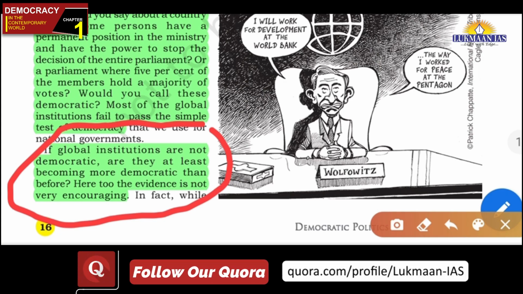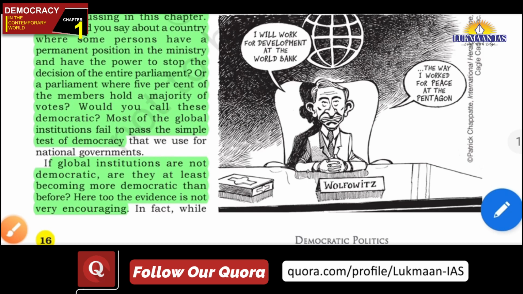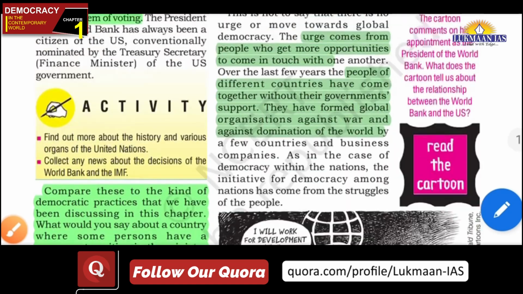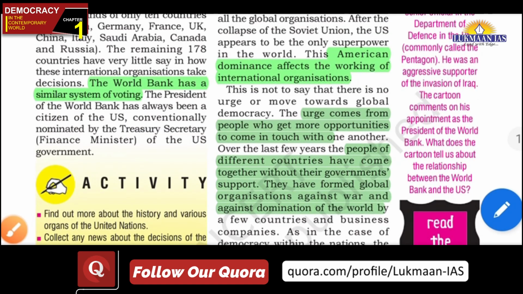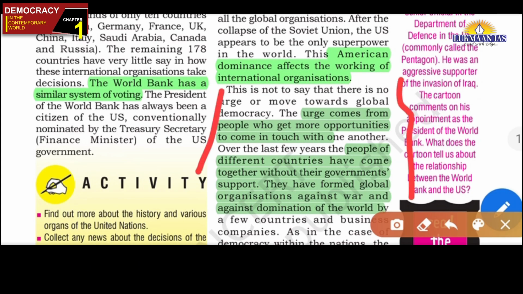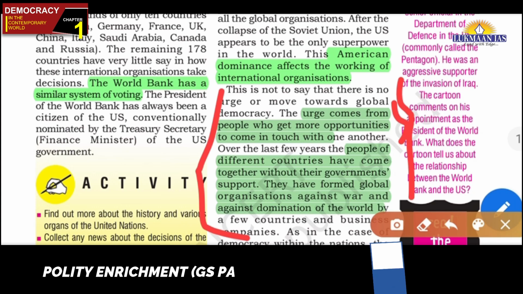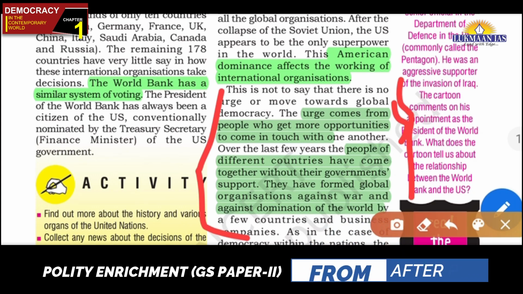One more aspect: even if the world is not becoming that much more democratic, there is an urge from the people and civil society, who are getting opportunities in this era of the ICT revolution and globalization. Civil society is coming together and discussing various matters of national and international importance and shared interest.